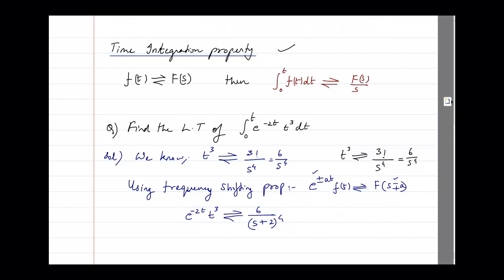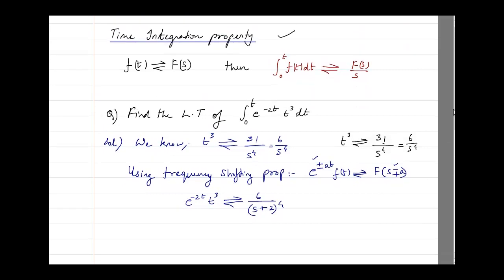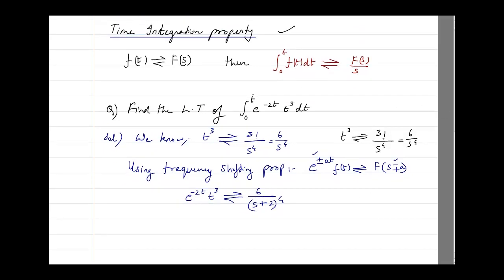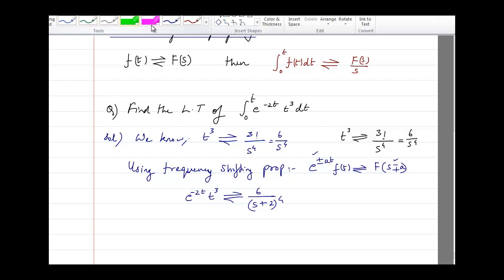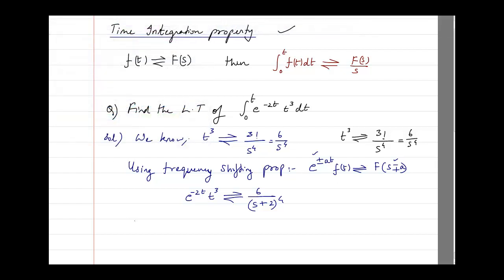Now we use the next property. Which is the next property? The one we have just learned, the time integration property. What is that property?